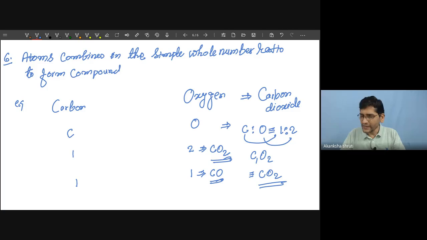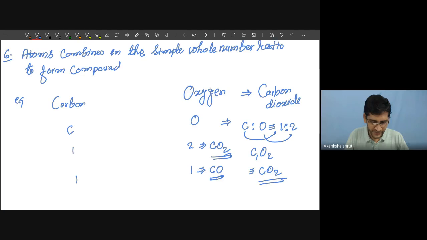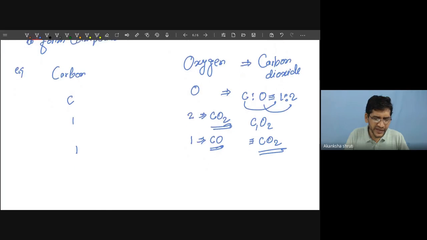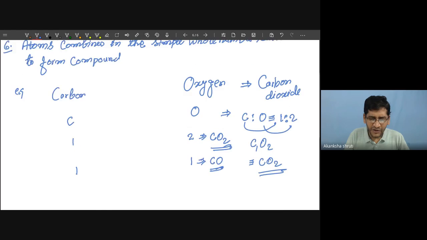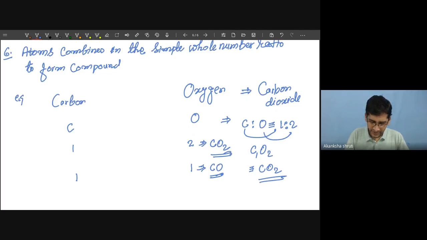So this postulate explains the law of constant proportion. So we have to keep in mind, atoms combine in simple whole number ratio to form compound. It was this one. The relative number and kind of atoms are always constant.